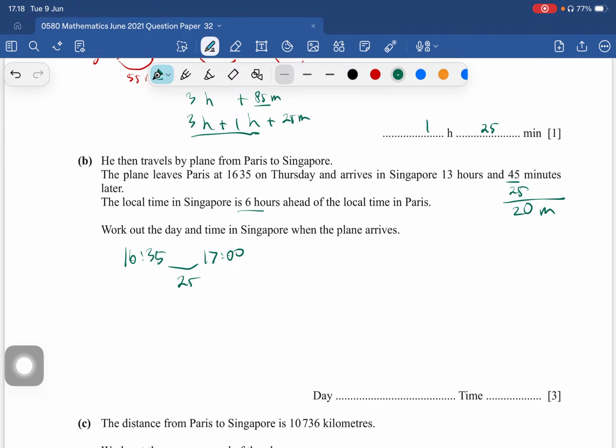Remember, the maximum in a day is 24. So from 17 to 24, or 00, is 7 hours. So 13 minus 7 we get 6 hours. So 24, start over from 00. So it's going to be 06:20.